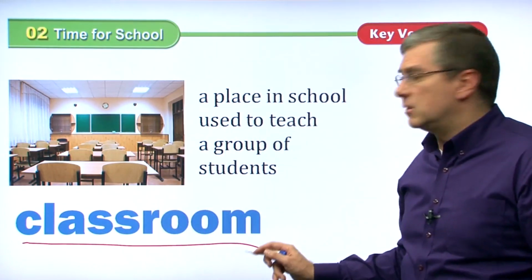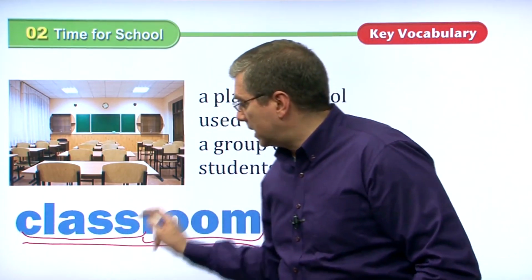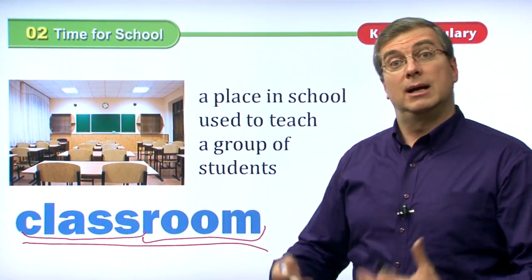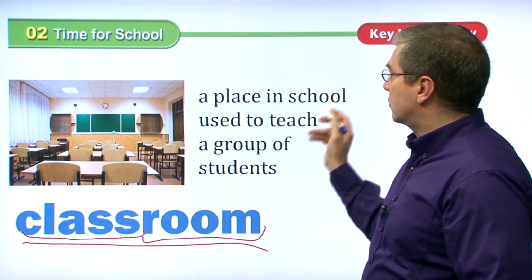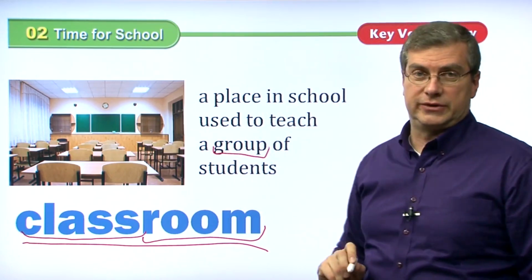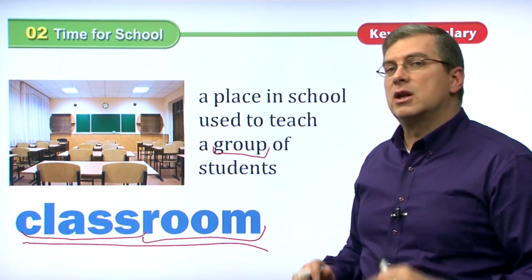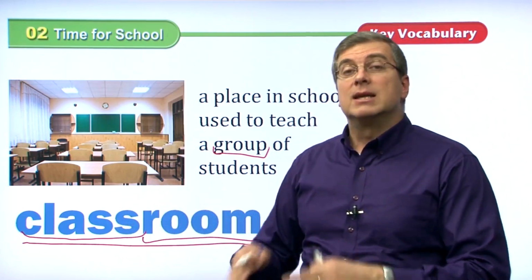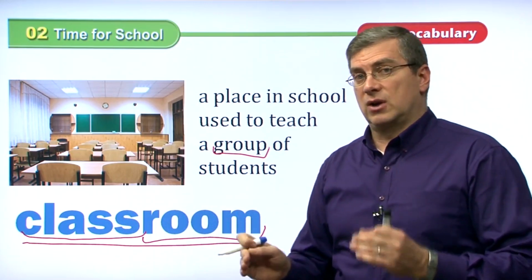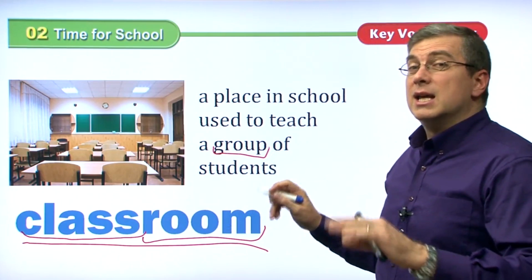Classroom. It's a very easy word because it's the room where you have class, right? It's two words, class, room. What kind of room? A classroom. A place in school used to teach a group of students. By the way, we've just learned class is the time that you study with a teacher, but there's another definition for class, and we could say it's a group of students.